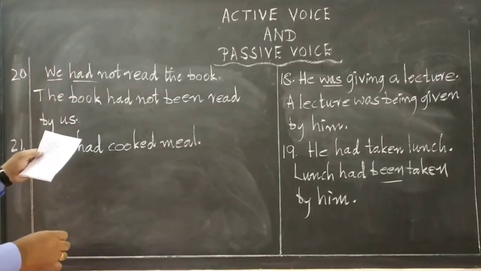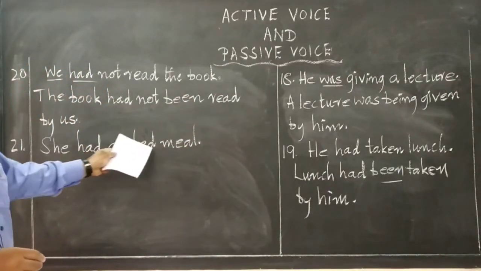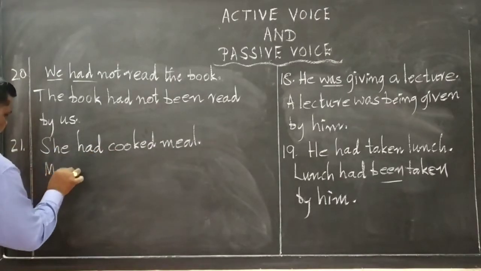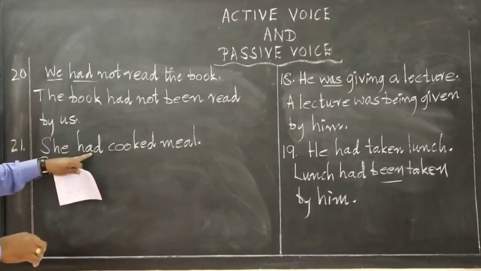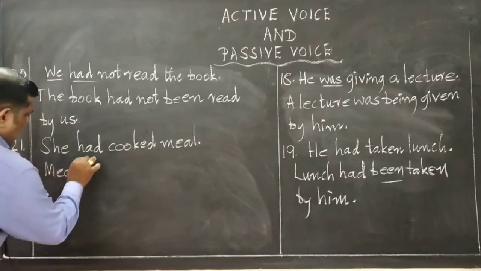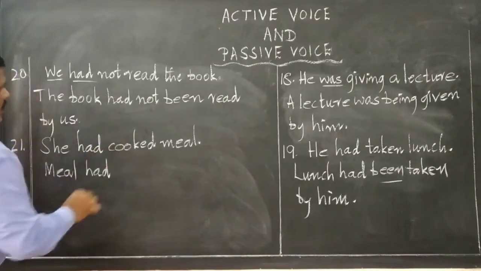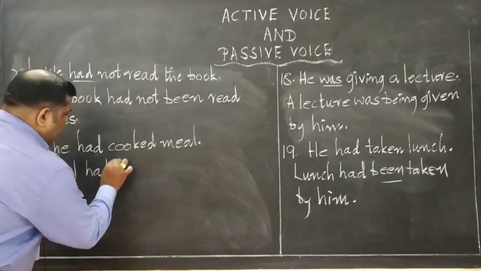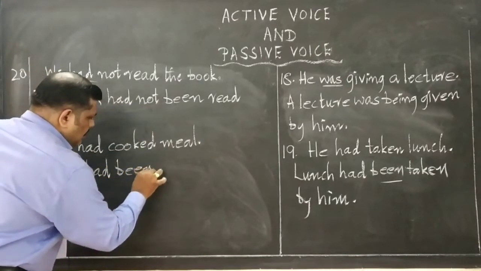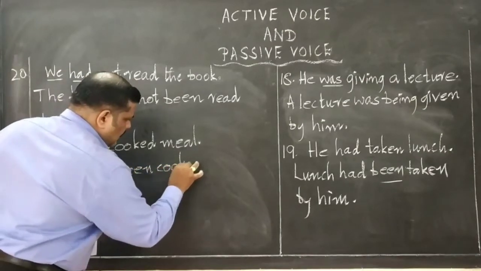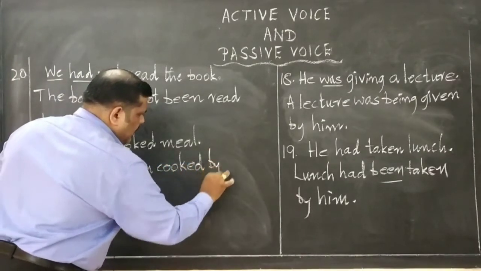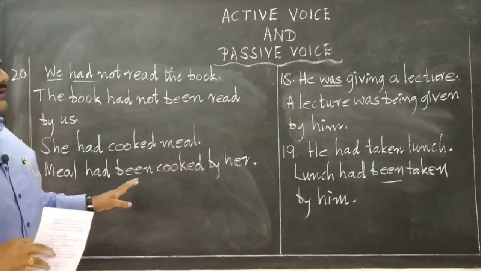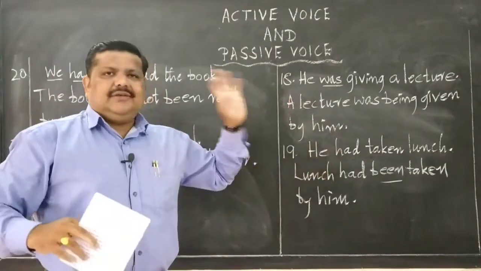Similar exercise, she had cooked meal. That is, meal, had comes, had, what comes next? Here had not been, here meal had been cooked by her. All you have to remember is that had and been.